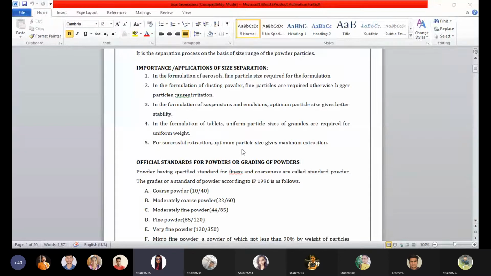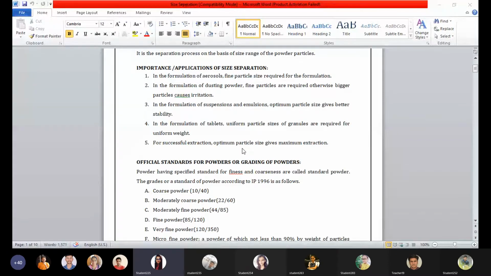Now in a detailed manner you can also write it this way: coarse powder is a kind of powder whose all particles pass through sieve number 10, whose nominal aperture size is 1.7 millimeter, and not more than 40% of coarse powder can pass through sieve number 40, whose nominal aperture size is 355 micrometer.